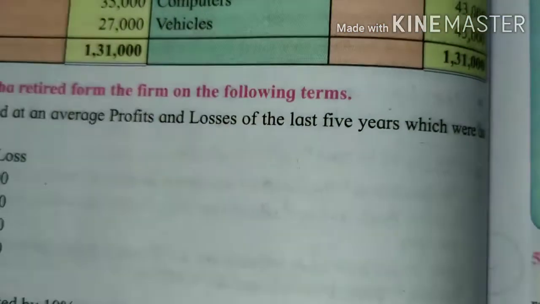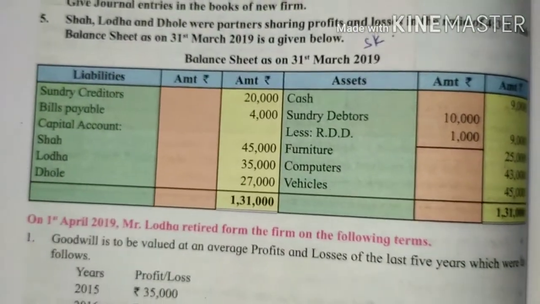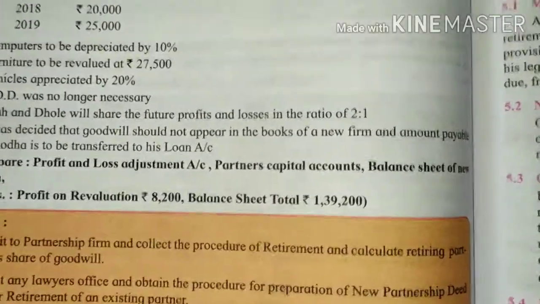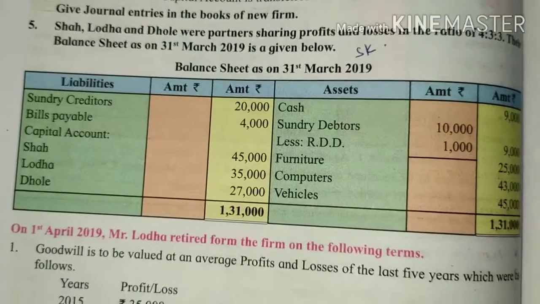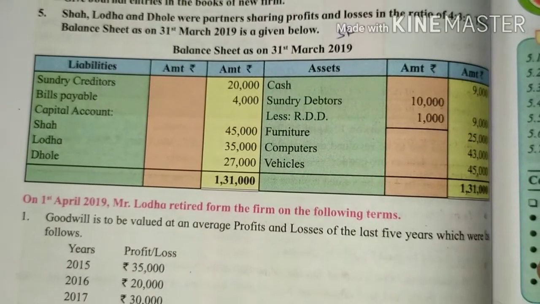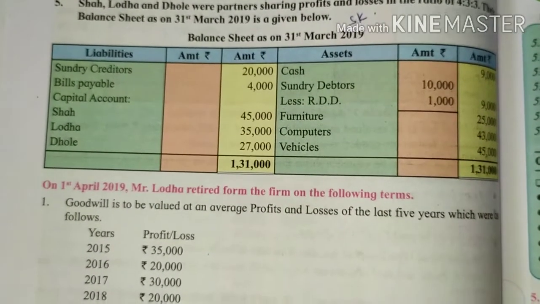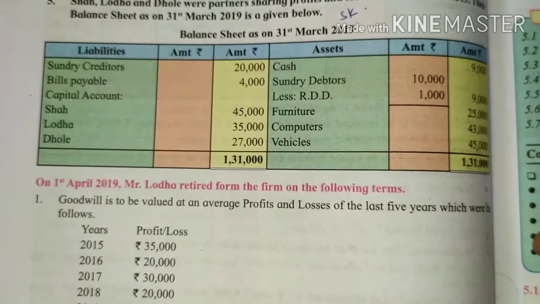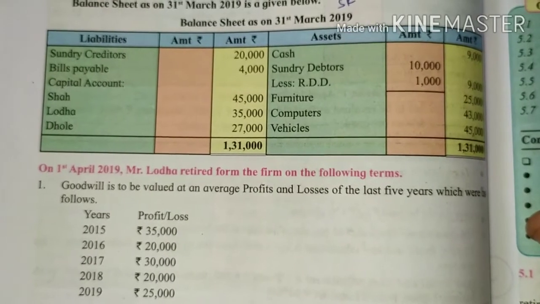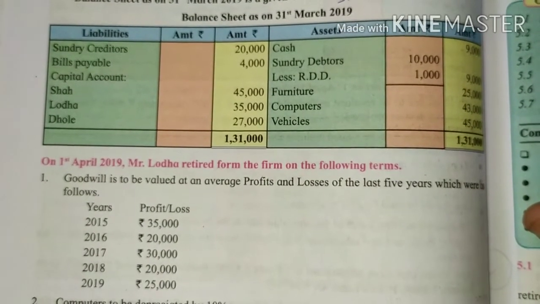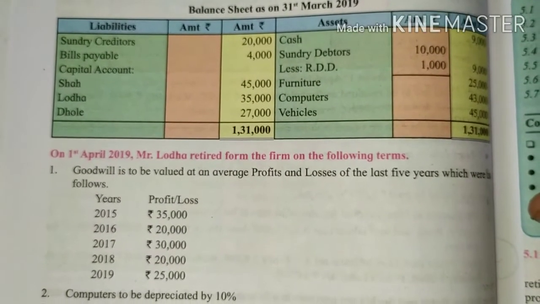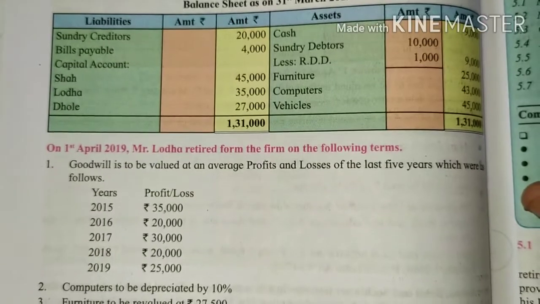We will be solving question number 5 on page number 186. Shah, Lodha and Dole were partners sharing profits and losses in the ratio 4:3:3. The balance sheet as on 31st March 2019 is as follows. Cash, sundry debtors less RDD, furniture, computers, vehicles. On liability side, we have sundry creditors, bills payable, capital account of Shah, Lodha and Dole.